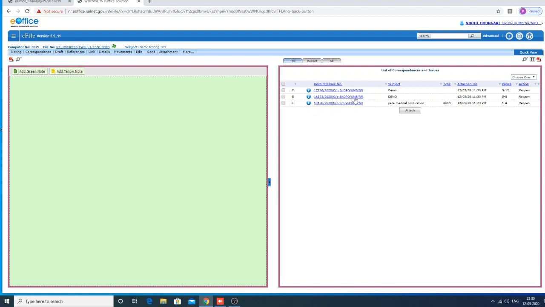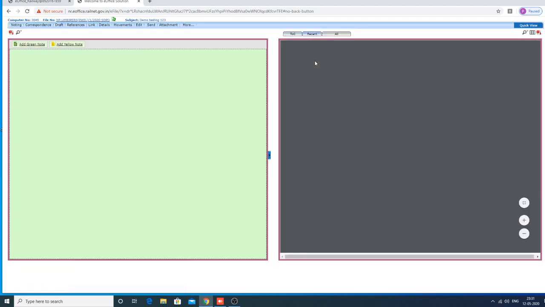See, now we attach the three. On the correspondence side, in a normal physical file you will see the serial number. In serial number order, you will see the correspondence. Here you see, we attach this document first, then the serial number is 124. This document we attach second, there is 528. This is 922. So if you want to see them at one place, now just click it.